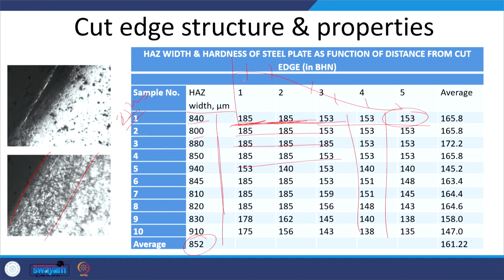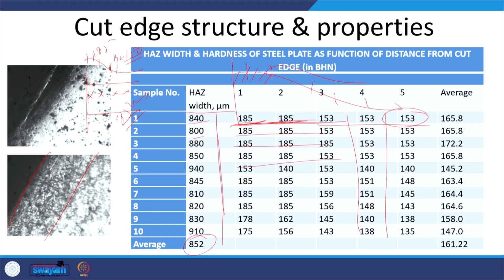That indicates near the cut edge hardened phases are being formed, which may be in the form of a partial very fine grained structure, or it may be in the form of martensitic transformation, maybe partial martensitic transformation. So near the cut edge hardness is higher as compared to the zones which are away. Here we have around 185, and away it is ranging from 140 to 150.